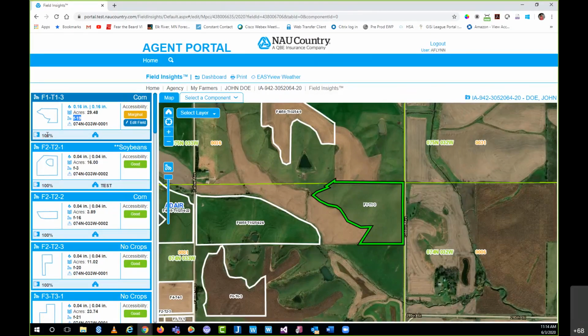So if the fields were not adjusted in Easy Mapping, which again nearly no one does, it's always going to reflect that 100% share, which is what a field is defaulted to when it's first added to a policy. So I just want to call that out in case you have any insureds that are using or plan on using Field Insights, and they are a 50-50 share or whatever the share percentage may be, and they see this 100%, no need to worry. It's just a simple representation of the fields listed on the policy, not the actual units or the policy itself.